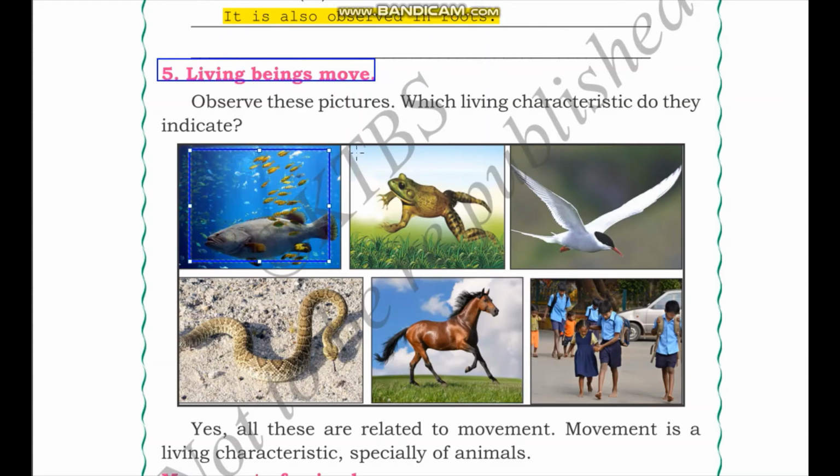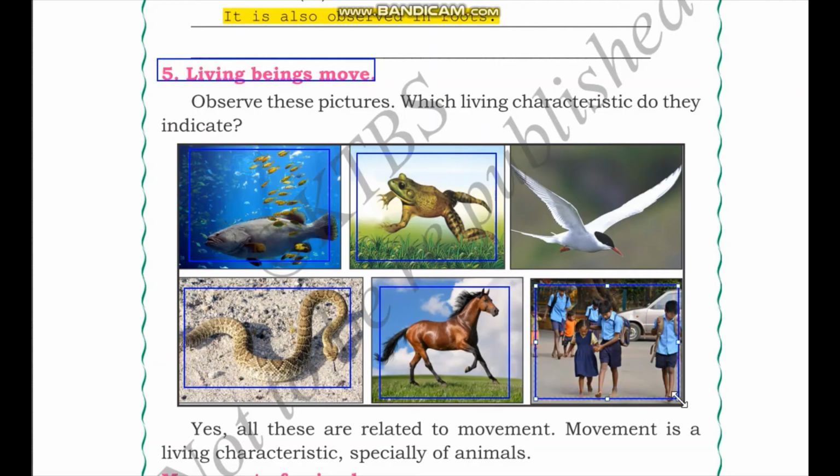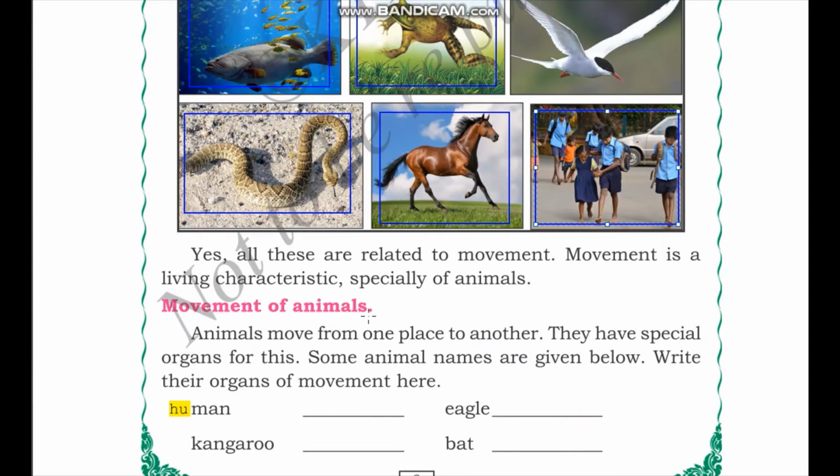Next we have a diagram of a frog that is leaping. We have a bird that is flying. We have a snake that is crawling on the ground. There's an image of a horse that is walking. And we have human beings or children that is walking as well. So we can say that all these indicate the characteristic that living beings move. Yes, all these are related to movement.